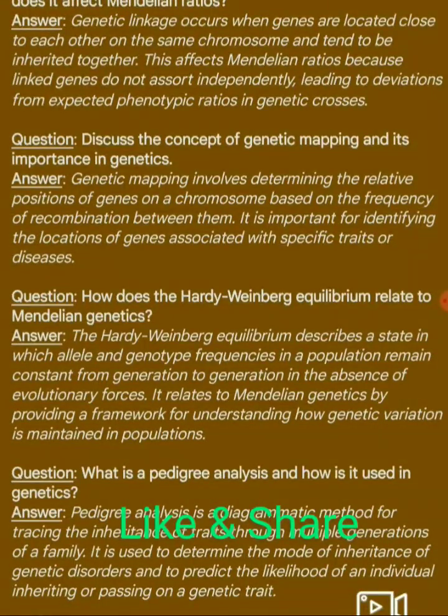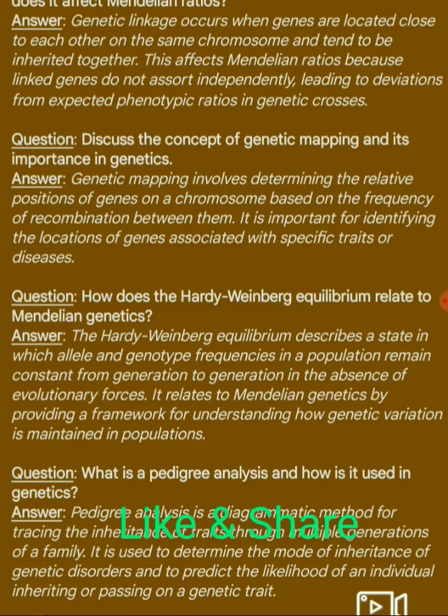Next question. Discuss the concept of genetic mapping and its importance in genetics. Answer: genetic mapping involves determining the relative position of genes on a chromosome based on the frequency of recombination between them. It is important for identifying the locations of genes associated with specific traits or diseases.